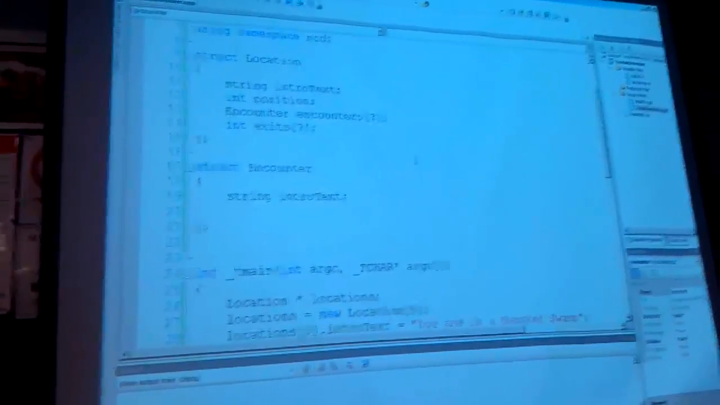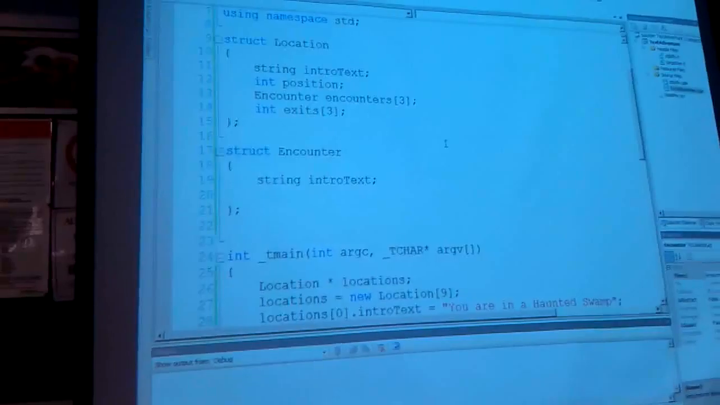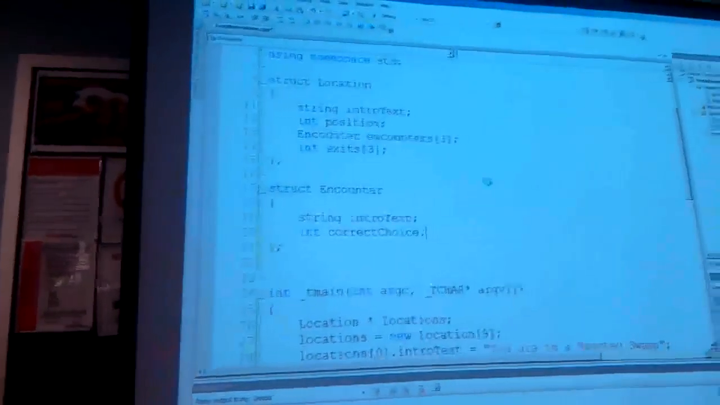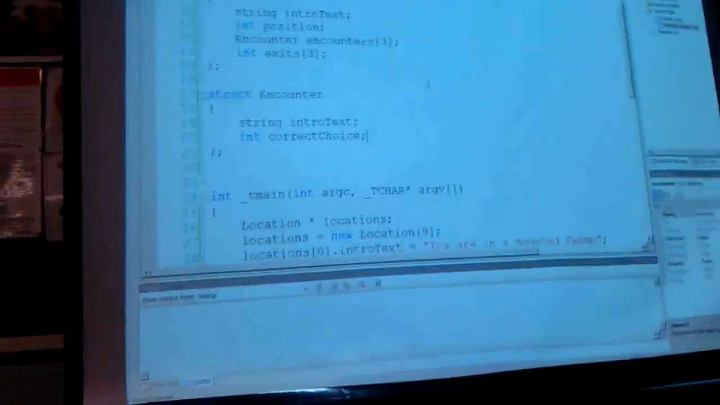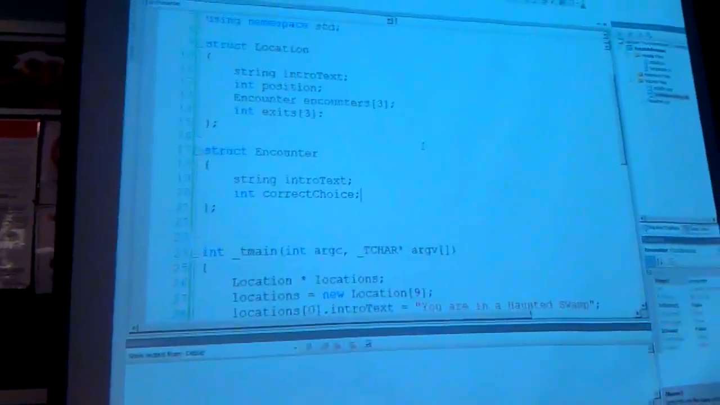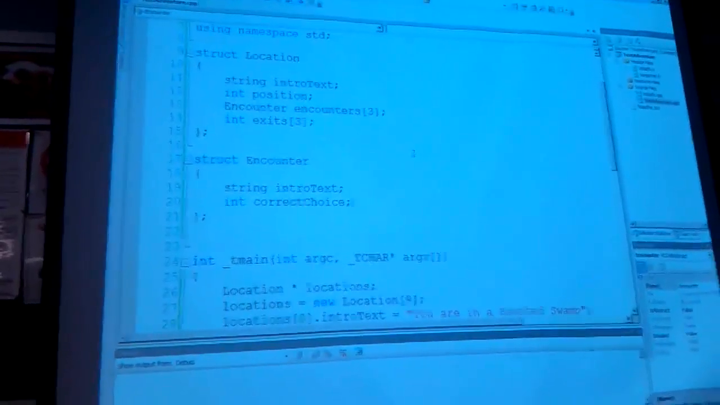And then maybe there's always a right answer. So, int correct choice. This isn't a very exciting game, but again, I want to keep it simple. So we could have best choice, worst choice, and not make an hours-long experience. Maybe a 5-minute experience just so we understand structures and how structures reference each other. Keep it short, keep it simple.